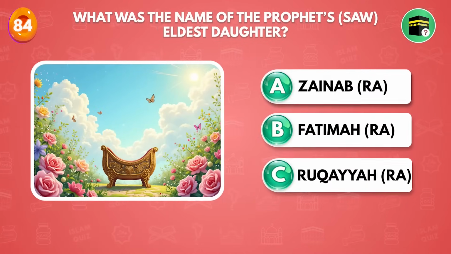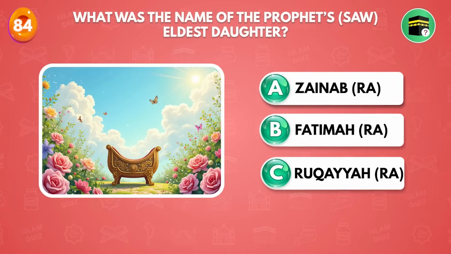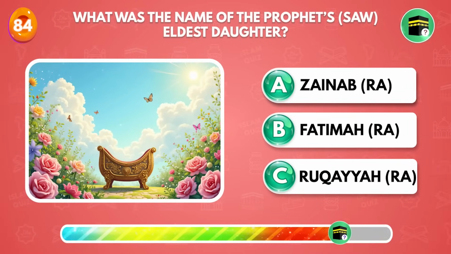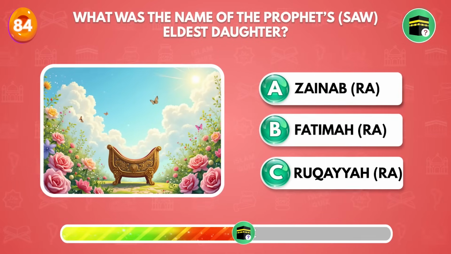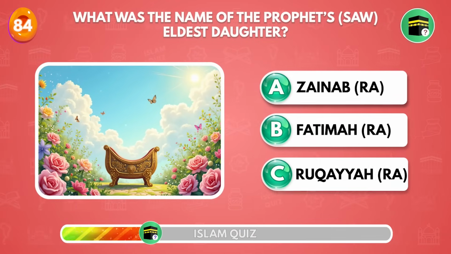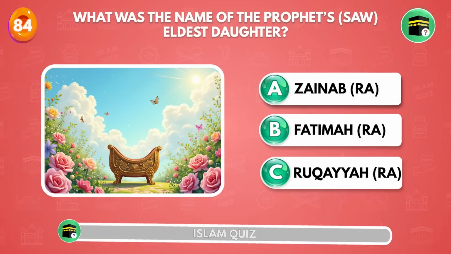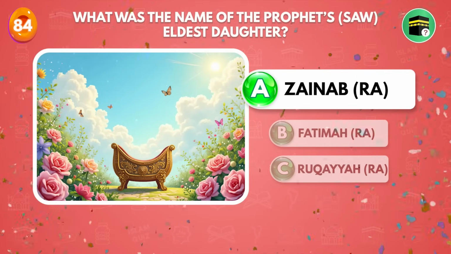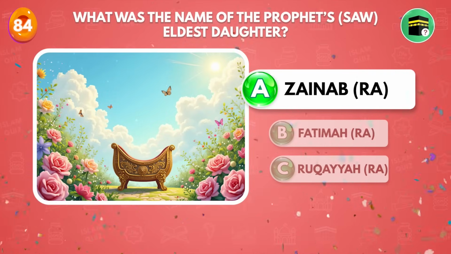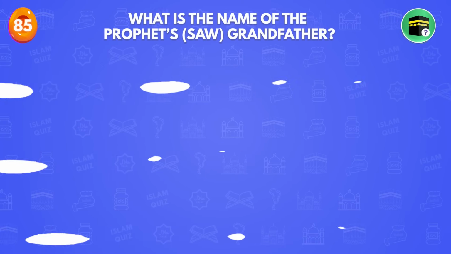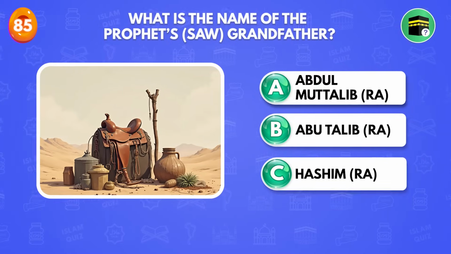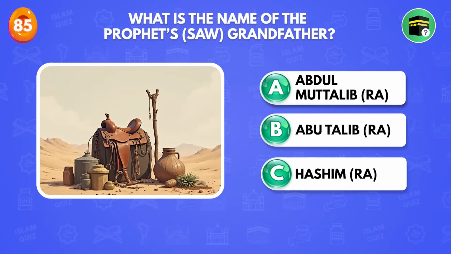What was the name of the Prophet ﷺ eldest daughter? Zainab radiallahu anha. What is the name of the Prophet ﷺ grandfather?